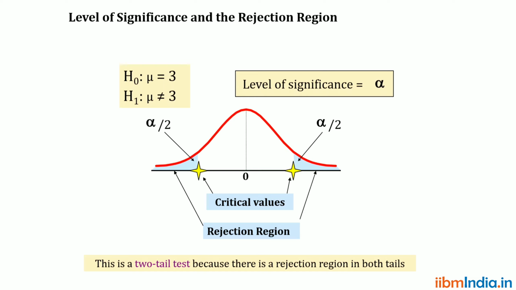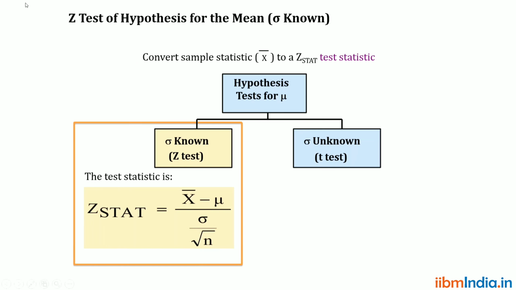So in this scenario, the equal sign is there in the null hypothesis. If the equal sign is there in the null hypothesis, then it is a two-tail test. Okay, so the two-tail test is further divided into two types: sigma is known and sigma is unknown.